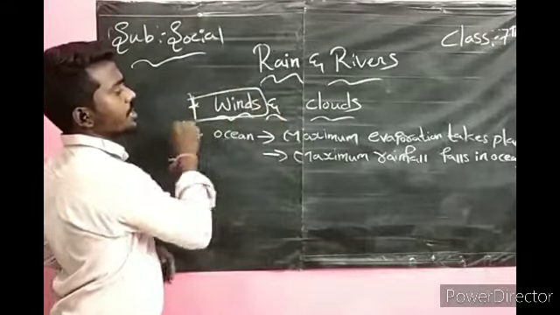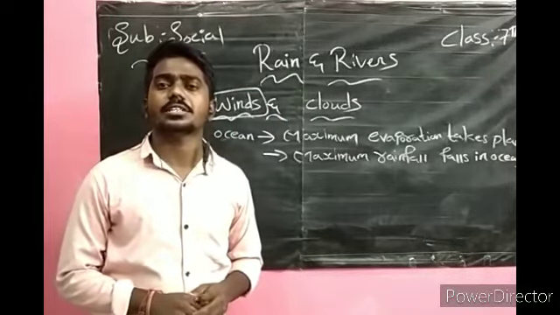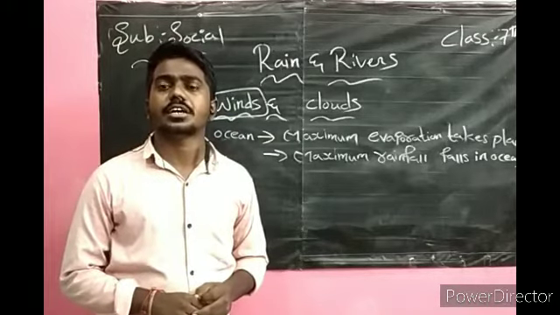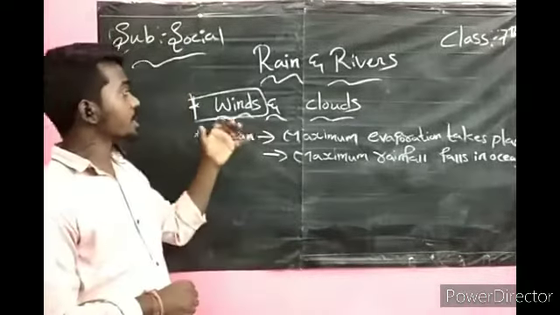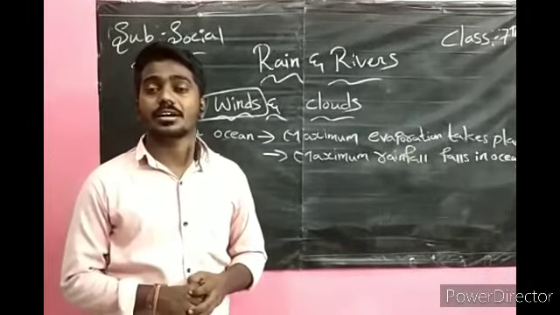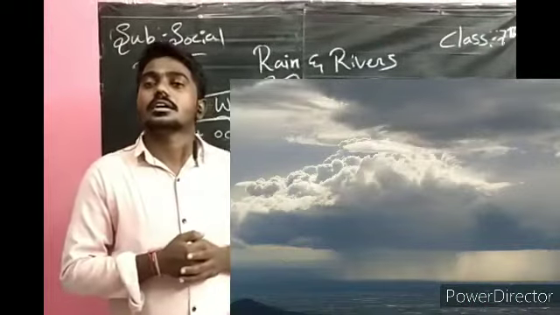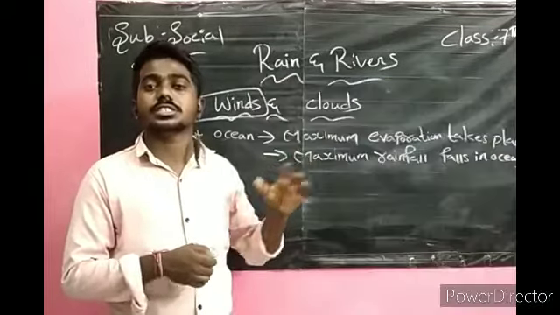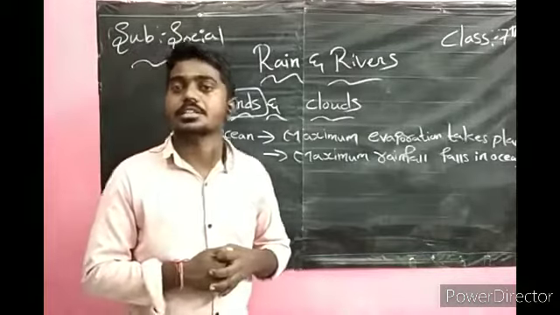The winds which are coming from the Arabian Sea, we have the Arabian Sea on the west side of India, and the Bay of Bengal in the east of India. The winds coming from the Arabian Sea and the Bay of Bengal transport the clouds from one place to another place.